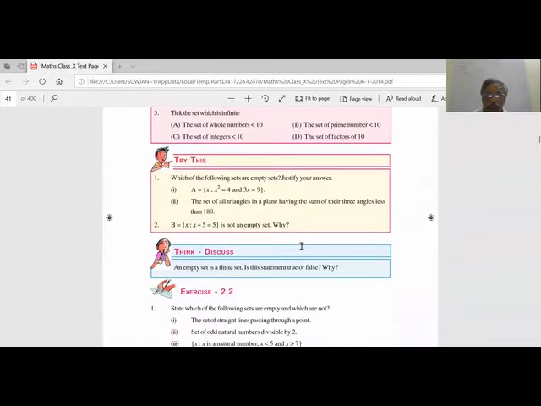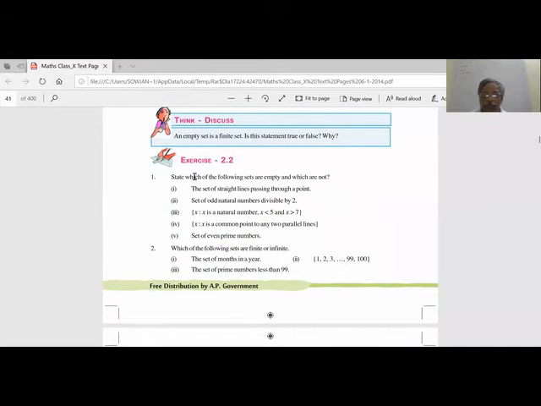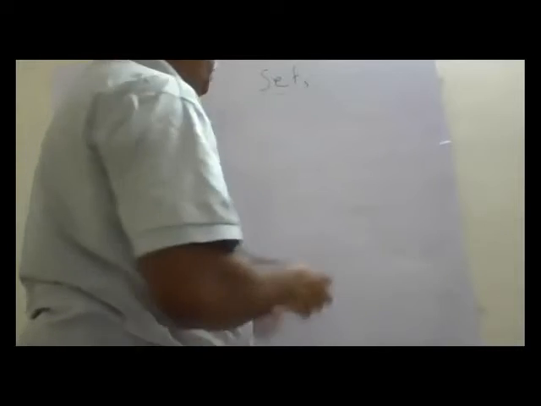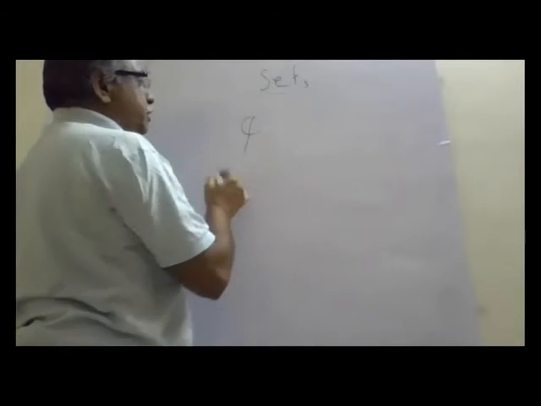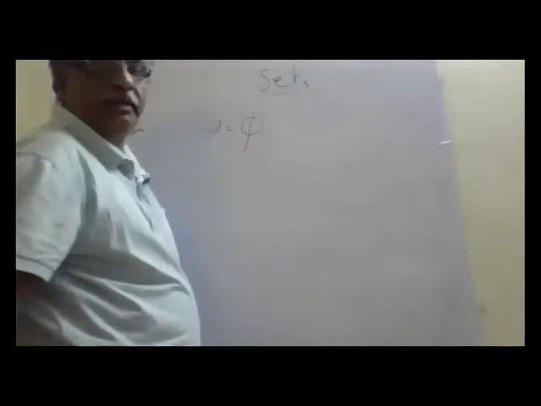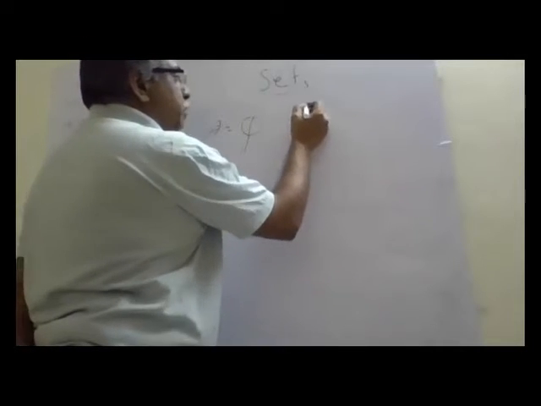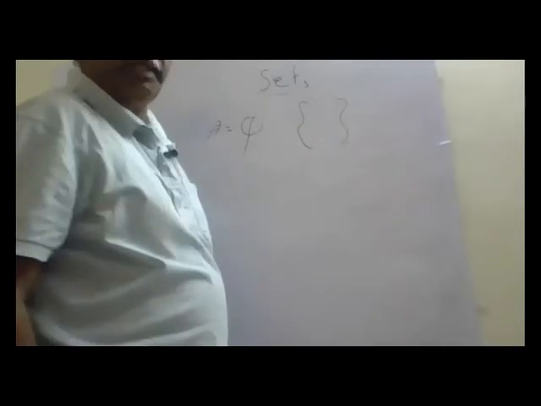So we'll see exercise 2.2 also: whether sets are empty or not. What is an empty set? Empty set means there is no number inside it. Suppose, what is an empty set? It is phi. How do we define phi? No element. There is no element inside the set.